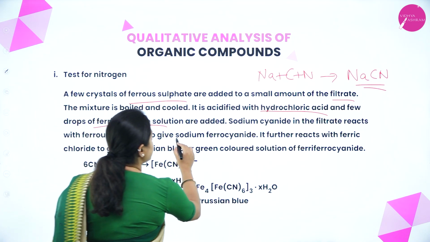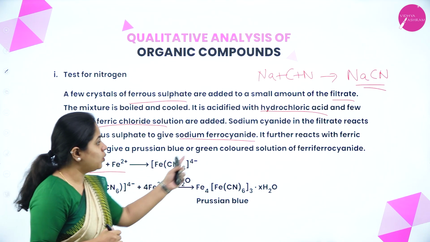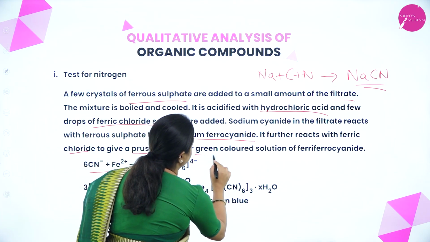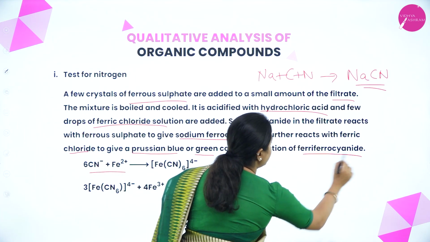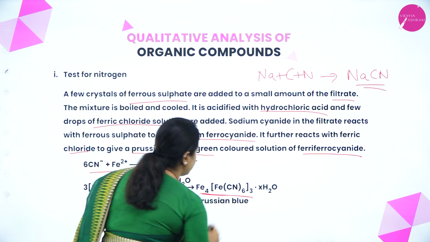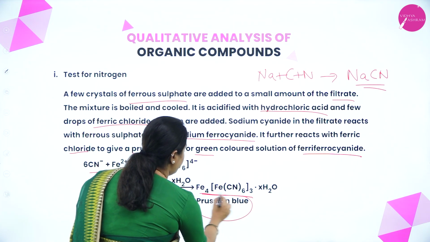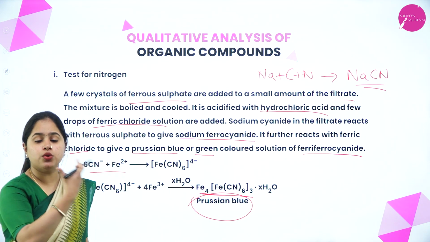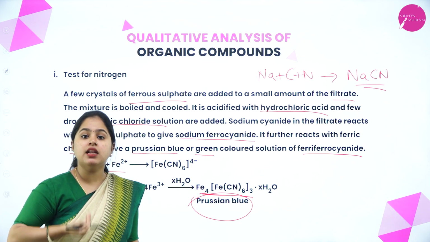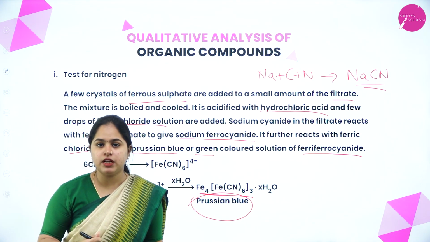Sodium cyanide reacts with ferrous sulfate first and forms sodium ferrocyanide. Now it further reacts with the ferric chloride to give Prussian blue or green colored solution of ferric ferrocyanide. So the compound that you are obtaining here is called ferric ferrocyanide, which will be Prussian blue in color. If you obtain a Prussian blue color, we can confirm the presence of nitrogen.